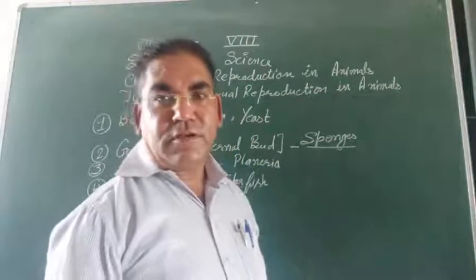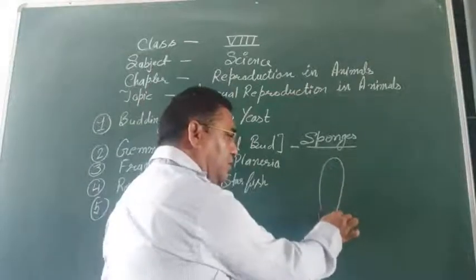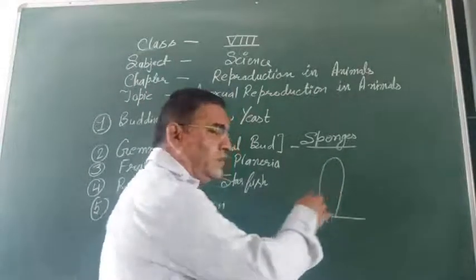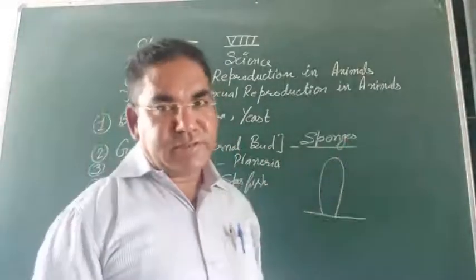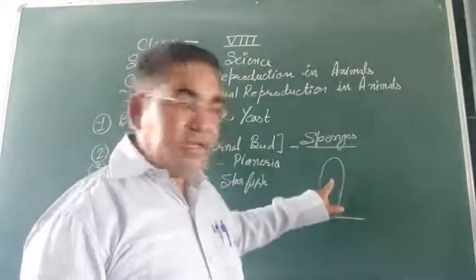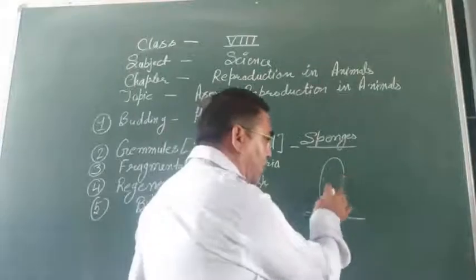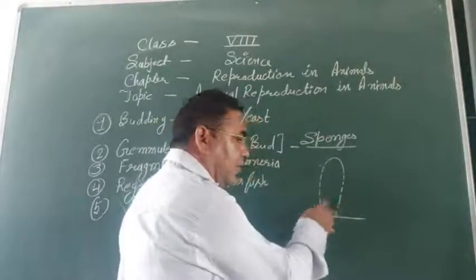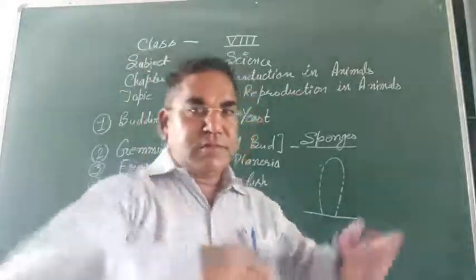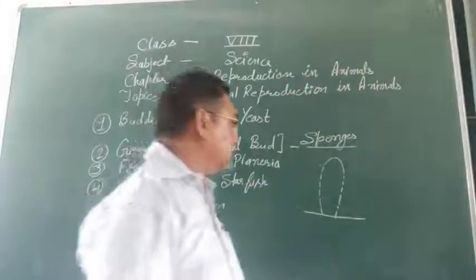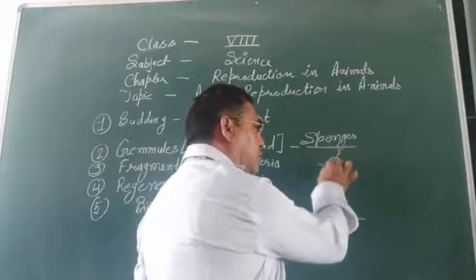Sponges are animals that look like hydra, but they do not have tentacles, and their body has numerous pores through which water comes in and goes out through the one mouth.